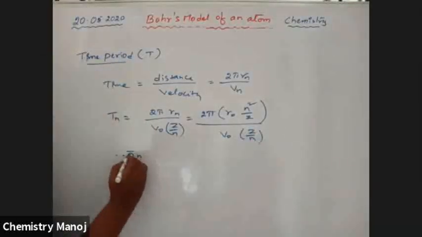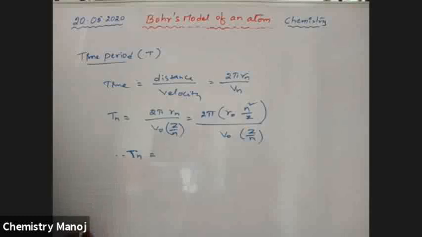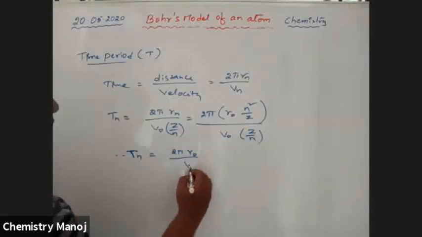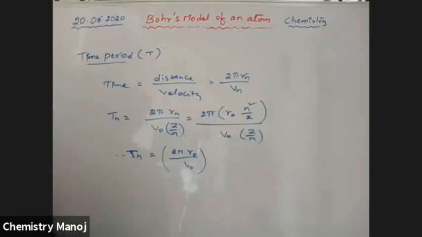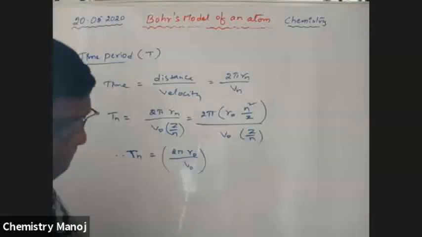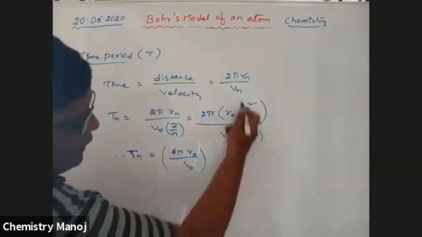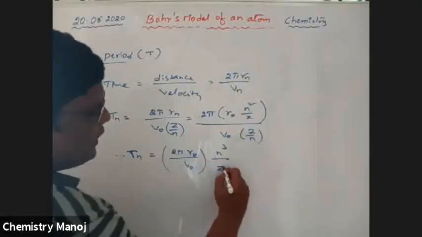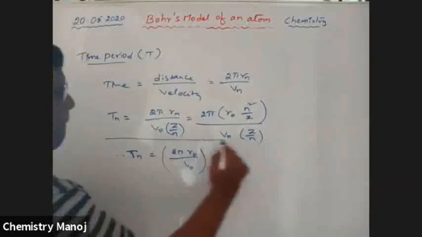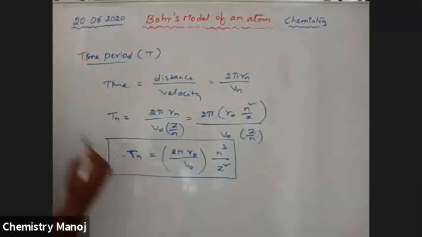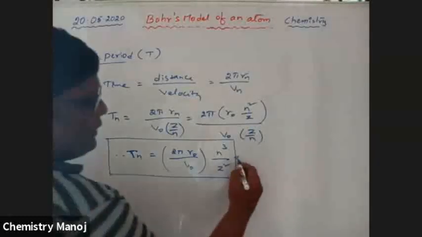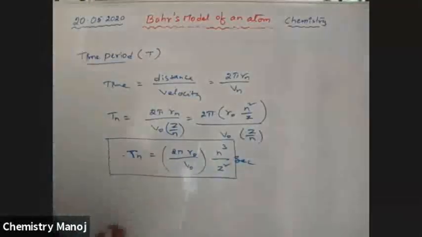Therefore, time period for nth orbit is equal to 2 pi R0 by V0 into n cube by Z square. That much is seconds. Time is nothing but seconds.